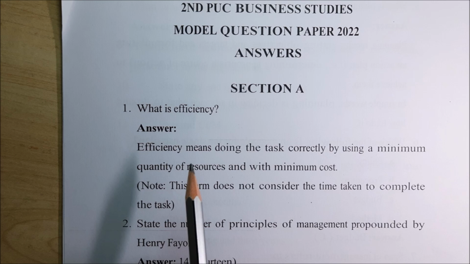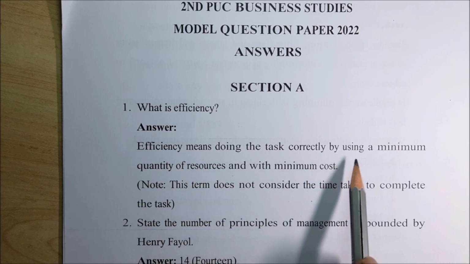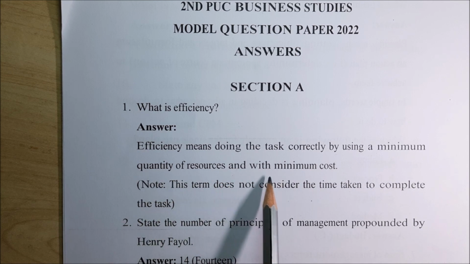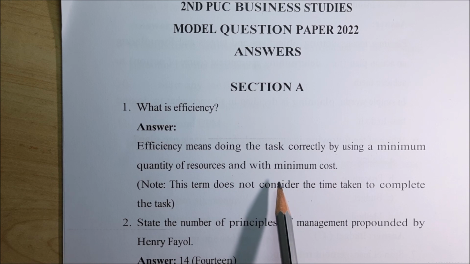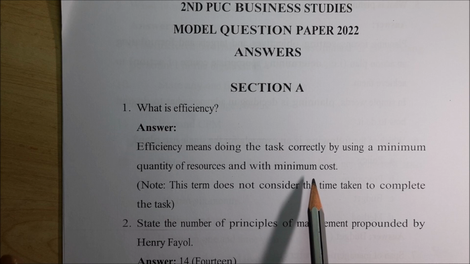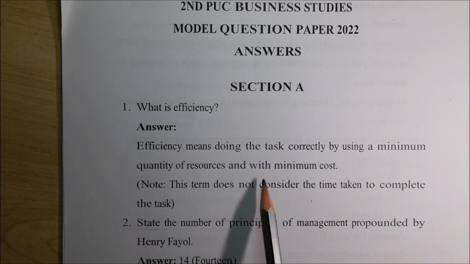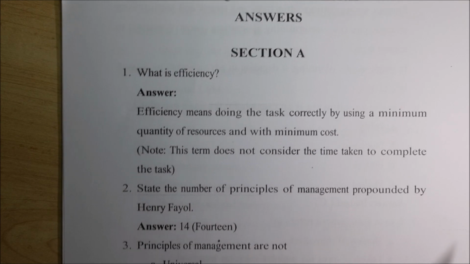But you are supposed to write that technically. Efficiency means doing a task correctly by using a minimum quantity of resources and with minimum cost. So you are not supposed to use the highest cost, but you are supposed to use minimum quantity of resources with minimum cost, right? That is called efficiency.